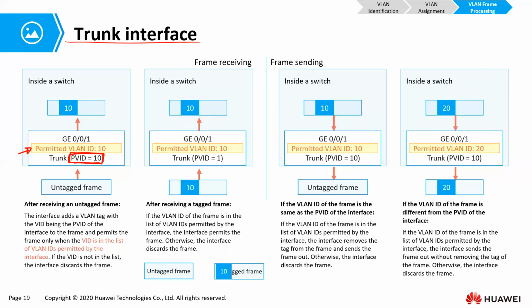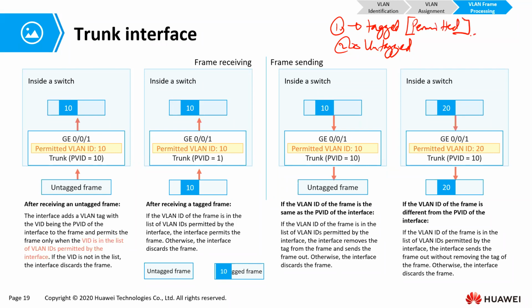So trunk ports permit VLANs. This is the summary, first of all. Trunk ports allow tagged and also untagged frames to pass through. Are we together? However, if a frame is tagged, it must be permitted expressly. You must type the command to permit this VLAN.